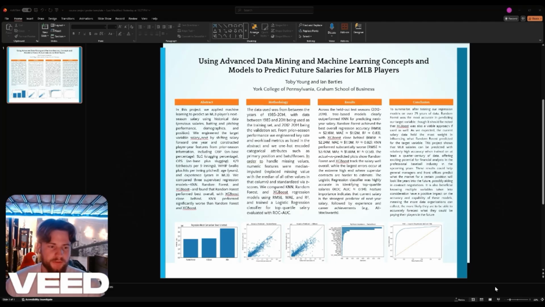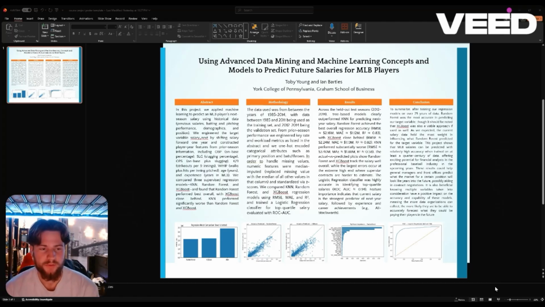Just to give an overall summary, Random Forest performed the best out of the three models we tested. The logistic regression model did a great job of predicting high quartile or top quartile salaries. And this could be a viable strategy for real world scenarios. So, yeah.